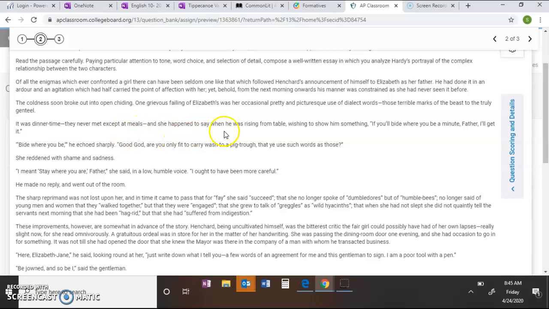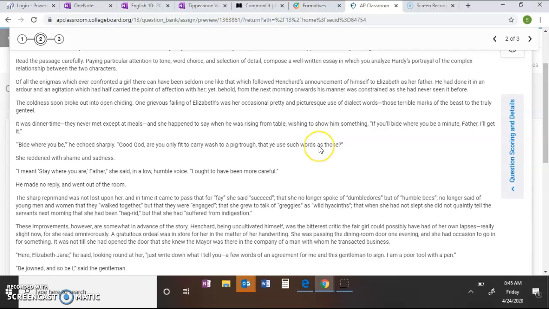And she happened to say when he was rising from the table, wishing to show him something, "If you'll bide where you be a minute, father, I'll get it." He said, "Bide where you be," he echoed sharply. "Good God, are you only fit to carry wash to a pig trough?